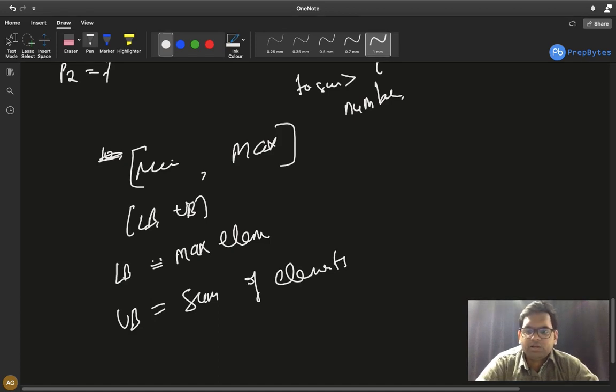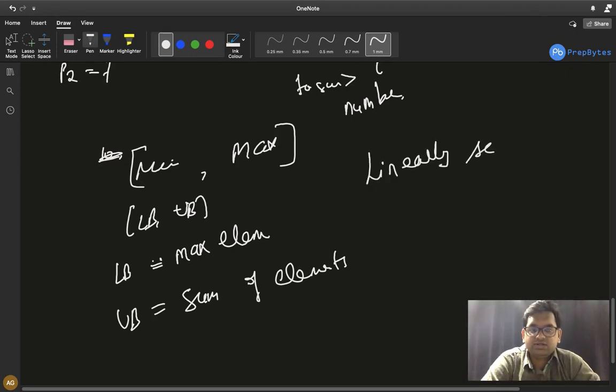Fine. Now how can you reduce it? We are right now linearly searching our range and finding the answer. Because of the linear search, we have n time for the linear search and n time to find the answer. Can we reduce it somehow? Can you guys think about it? I think you can think about what we can use in a particular range to reduce the number of operations. Just think about it. It's pretty easy if you have seen that concept.